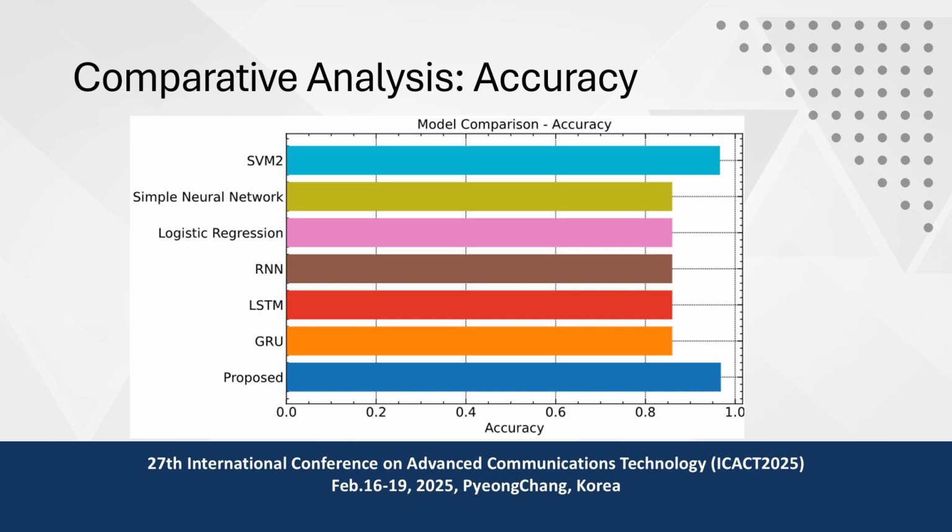The previous chart presented only the training accuracy, and this represents the overall training and testing accuracy. Here we can see that our proposed method achieves an accuracy of 96.66661, and only SVM reaches close to our model, but all other models have relatively lower accuracy compared to our model.